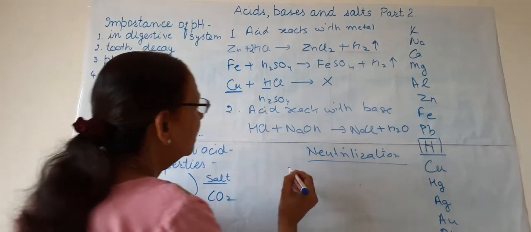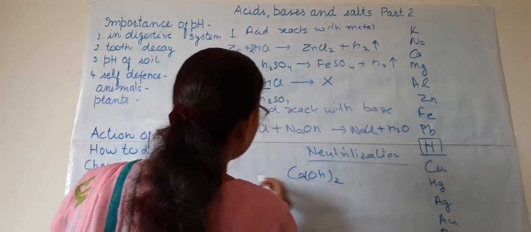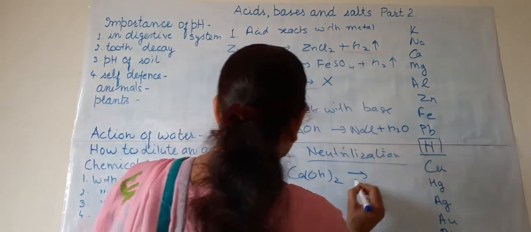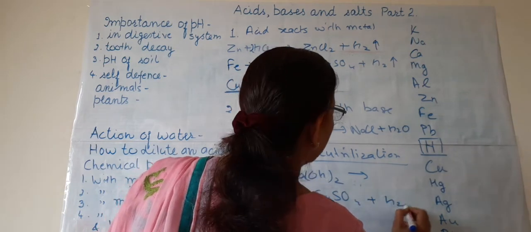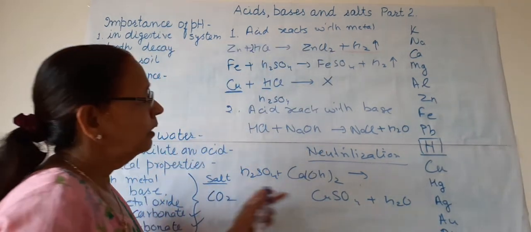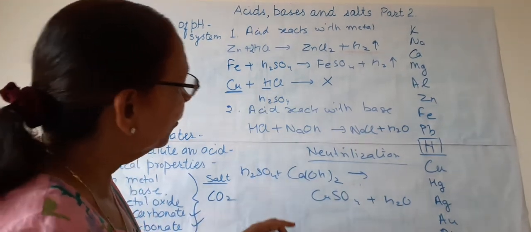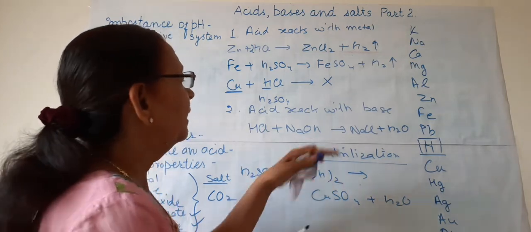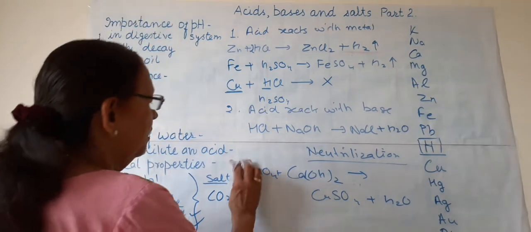We can take some other example also. Suppose this is also a base, and it reacts with H2SO4, then CaSO4 plus H2O will be formed. You balance this equation by yourself. So this is also a neutralization reaction. Salt is formed and water is formed, and the acid and base neutralize each other.